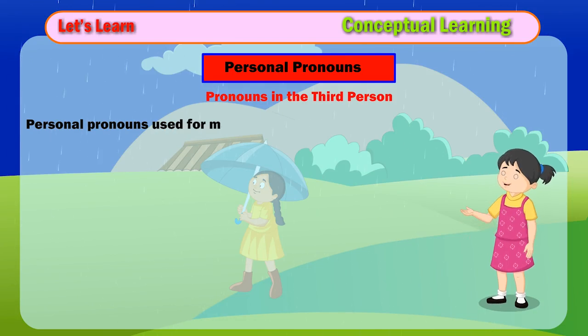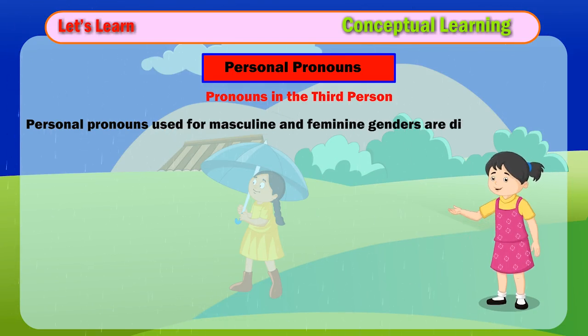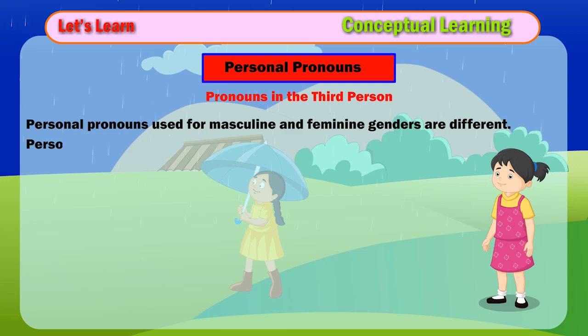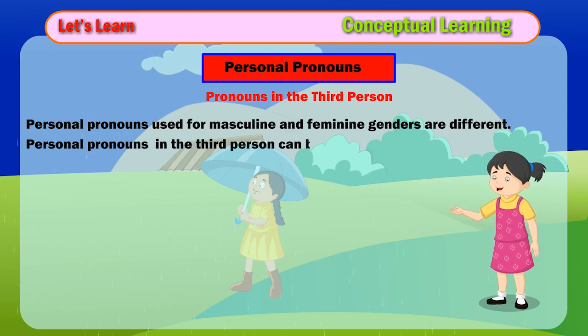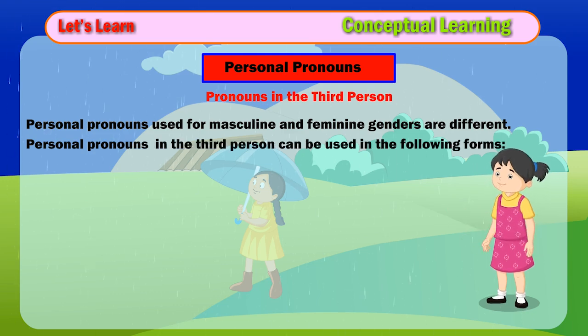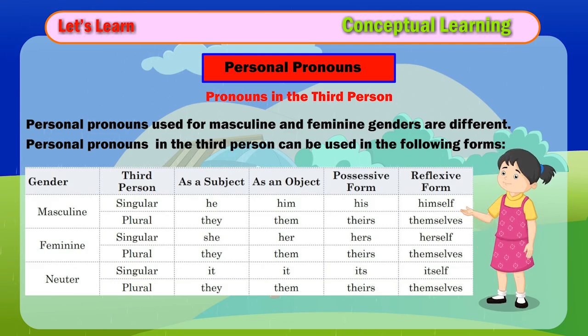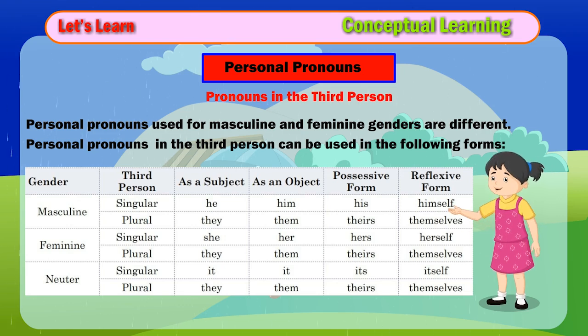Pronouns in the third person. Personal pronouns used for masculine and feminine genders are different. Personal pronouns in the third person can be used in the following forms: gender, third person, as a subject, as an object, possessive form, reflexive form.